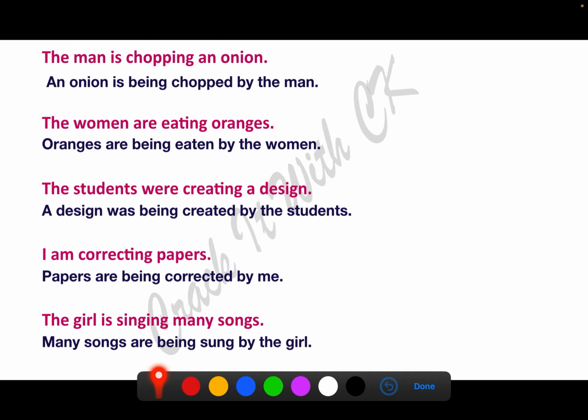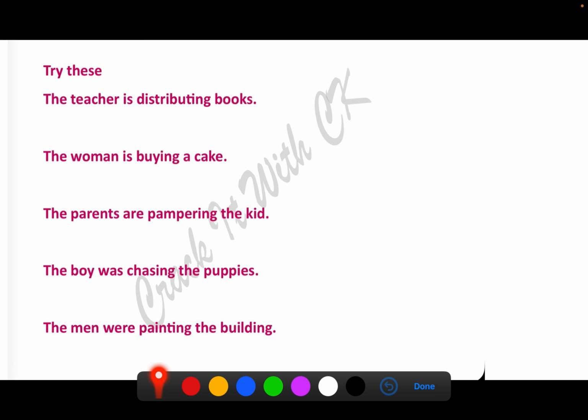So what have we done? We have not changed the tense and we have added being everywhere. Okay, I want you to try these on your own. Just pause the video for a minute. Maybe say the answers in your mind or take it down, whatever works for you. I'm putting up the answers because I cannot wait for long.